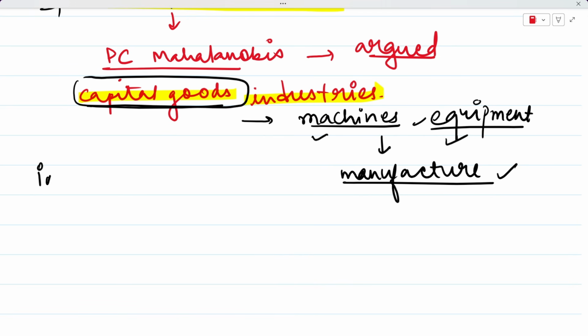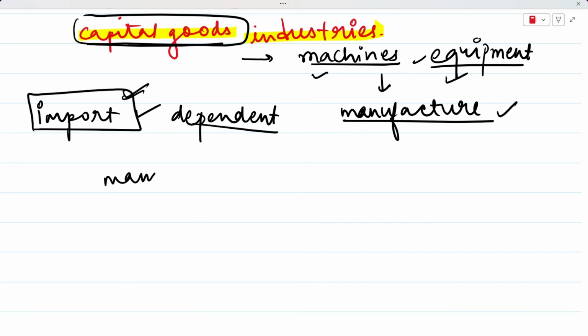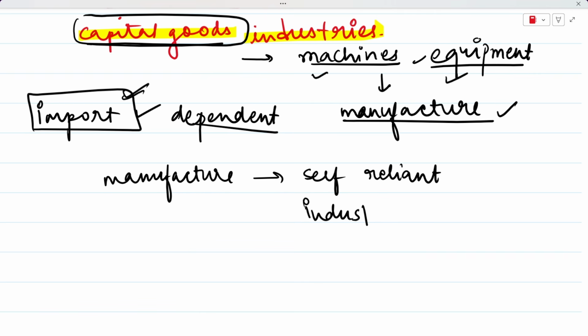Because at this time we were importing all our machines from foreign countries, and this man argued that if we keep on importing machines, we would forever be dependent on the foreign countries. We would always have to depend on them. But if India could manufacture its own machinery, we can also become self reliant. This was his idea, that we will become self reliant, and we will also industrialize faster in the future, because we have our base ready already.